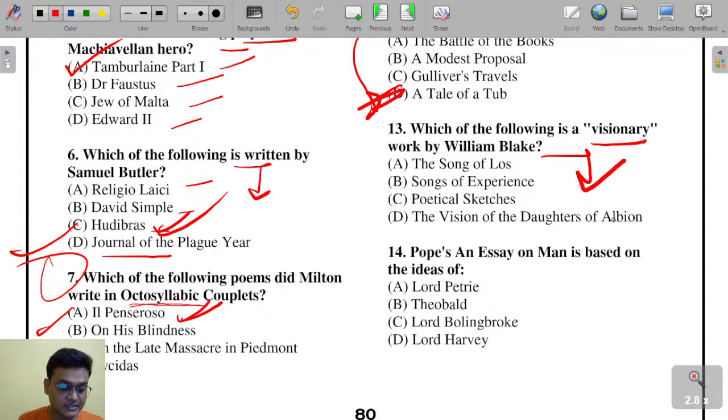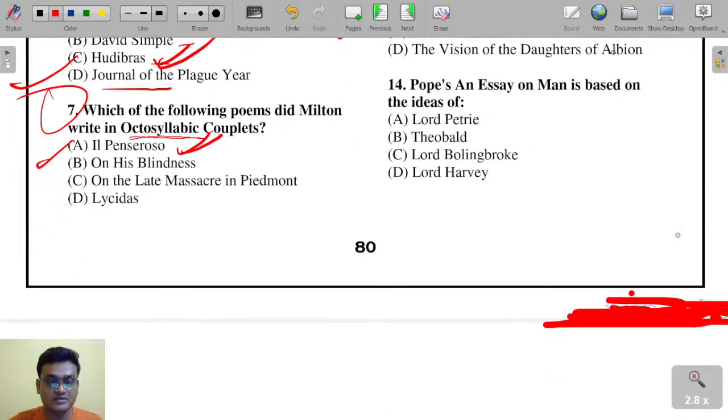What would be the right answer here? Here the right answer is Songs of Experience. Okay. A visionary work is Songs of Experience. Okay. Next question. Pope's.